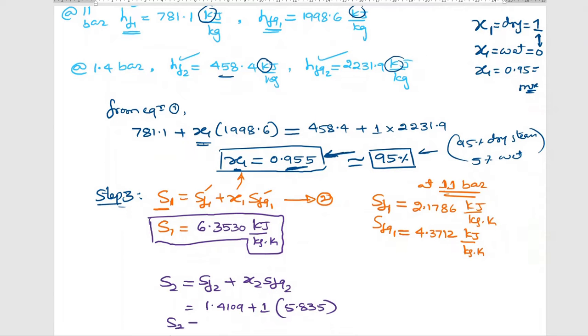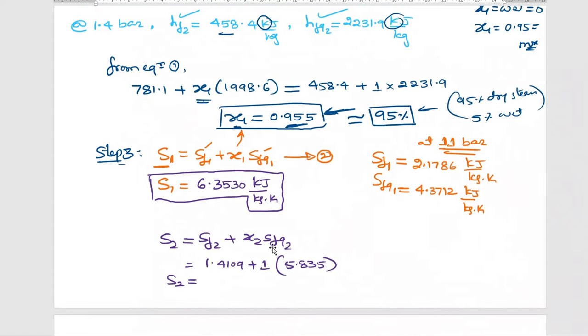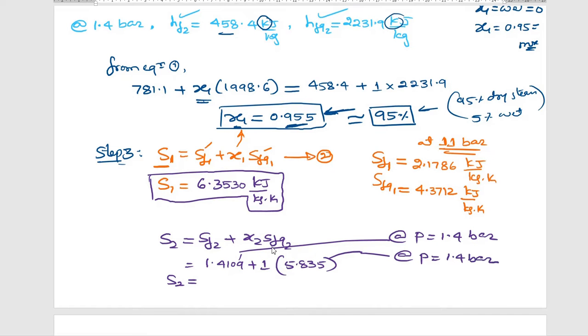So S2 is equal to SF2 plus X2 SFG2. I hope you have taken these two values from the table at pressure 1.4 bar. So tell me S2, how much did you get? 7.2465 kilojoule per kg Kelvin.